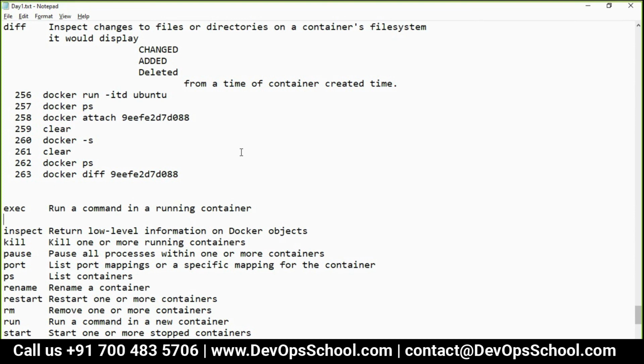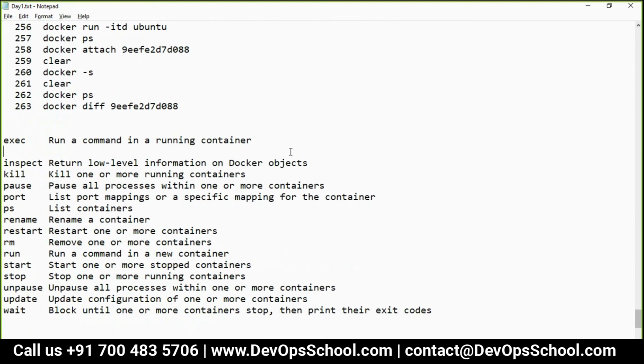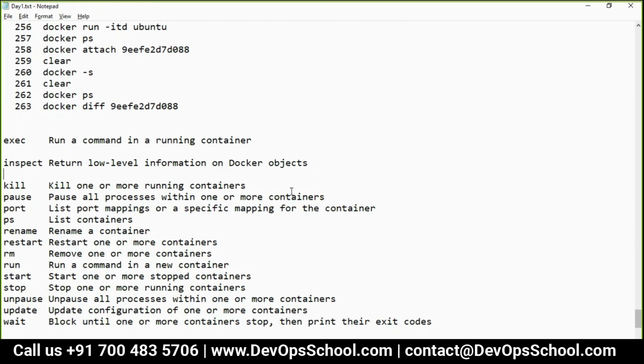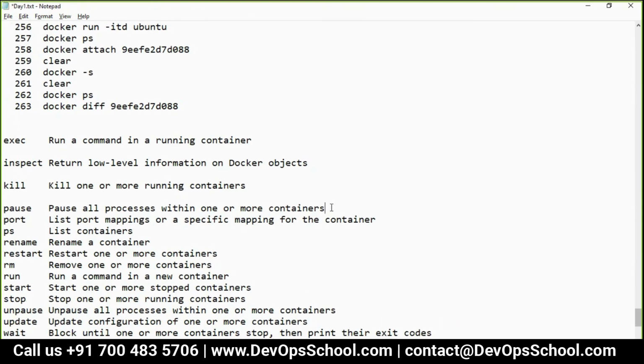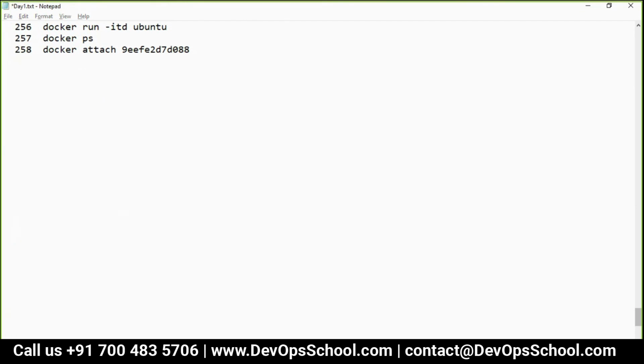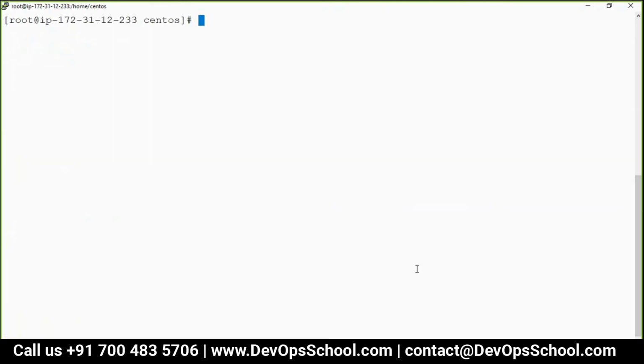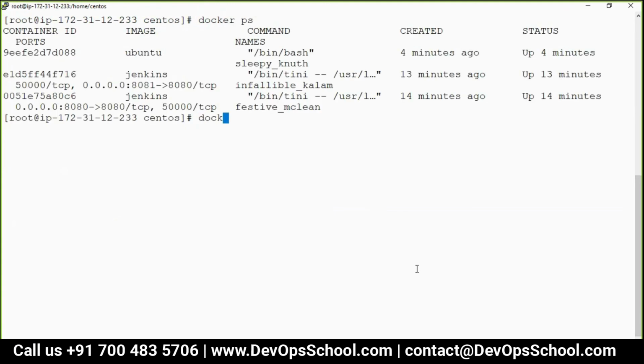Okay, guys. Now inspect command we have already used. This time we will try it with a detail. Kill command we have used it. Pause command done. Port command. What is a port command? So port command will tell you what containers' ports are exposed actually. So docker ps, docker port.